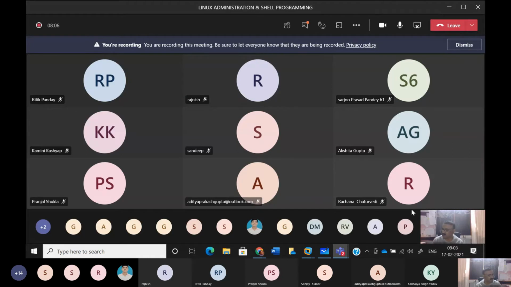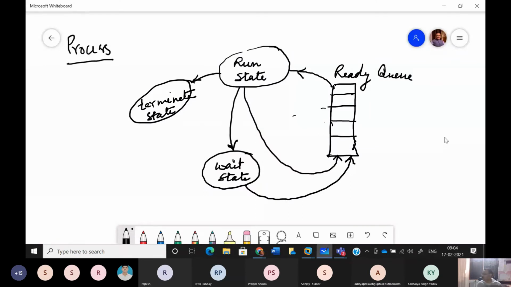But before that, since we are working as ordinary users, we should make ourselves accustomed with the use of frequently used Linux commands. So we'll see those commands, but prior to that, we have to understand the fundamental concepts related to Linux or operating systems. So here I have shown you a diagram. That diagram you must have studied as part of operating systems. This is called a process life cycle. Here we have different states. But prior to that, we must understand what a process is.